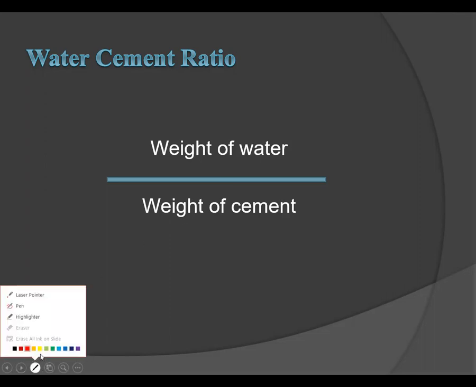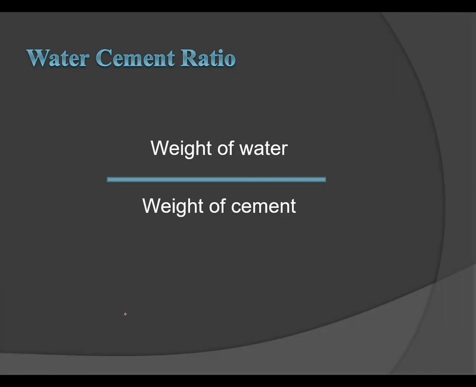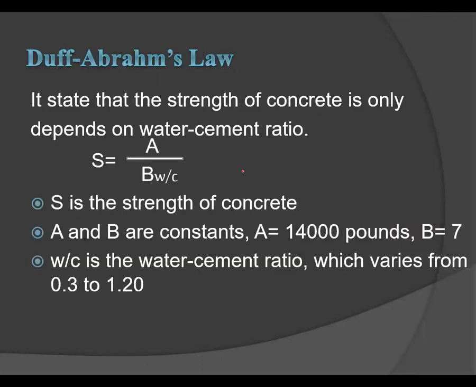That means W suffix W and W suffix C, that means weight of water and weight of cement, and it is expressed as a percentage. Then next point is Duff-Abrams law.